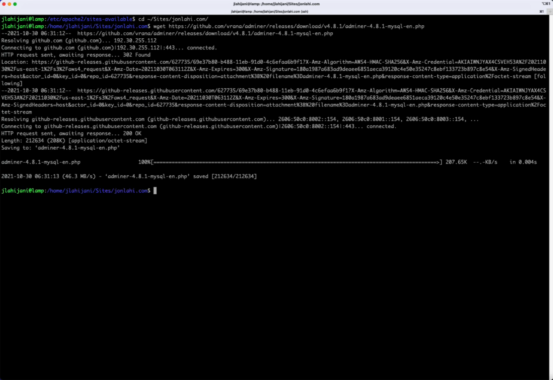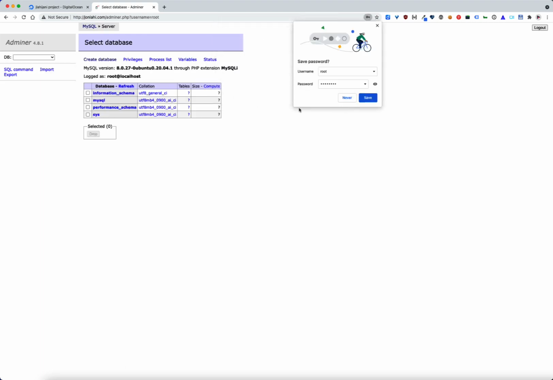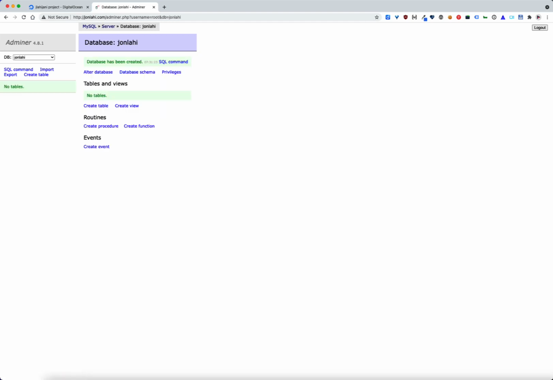So the file has been downloaded, and I'm just going to rename that to something a little bit easier. So I'll do the move command, and I'll just call it adminer.php. So I'm on the adminer.php file. Let's log in, and let's go ahead and create a database. And now we can go ahead and install ProcessWire.